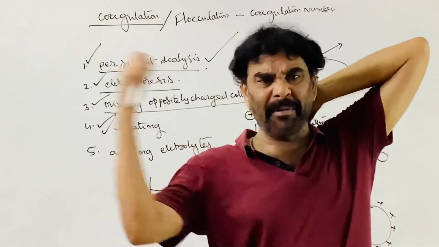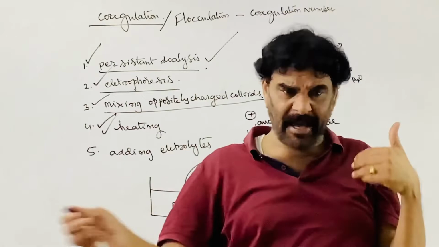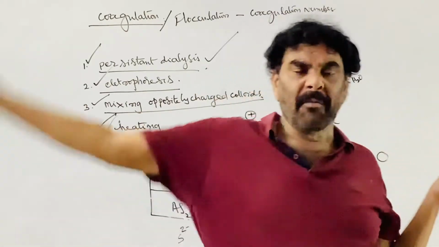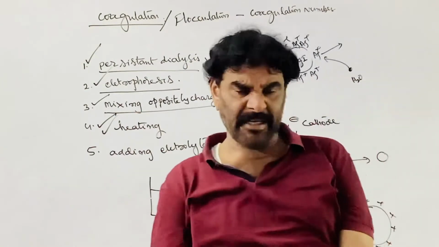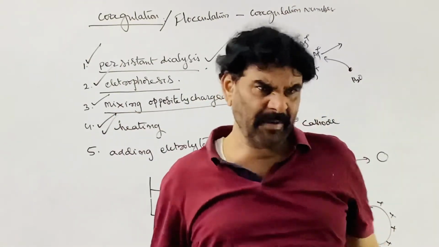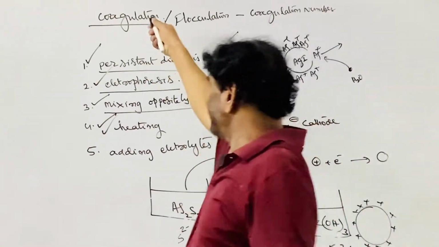When you take blood and centrifuge it, the liquid comes out and the heavy particles move away due to the centrifugal force. So by using mechanical action, the centrifugation, coagulation can be carried out.